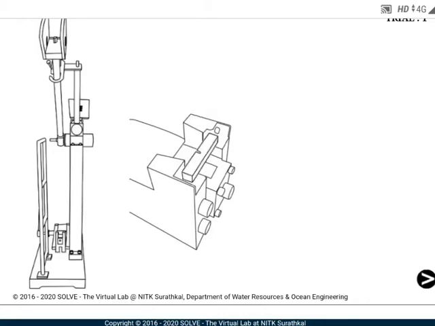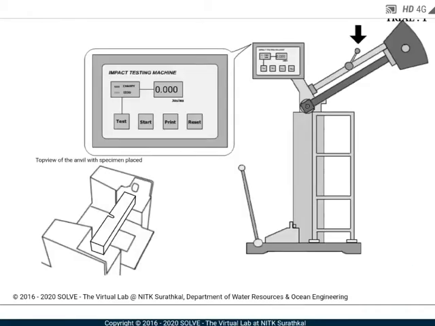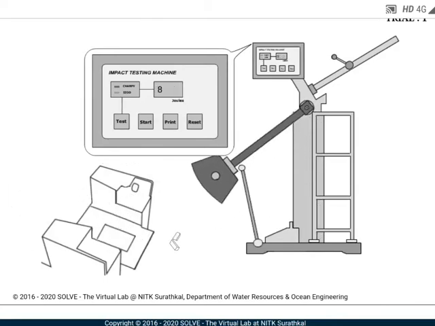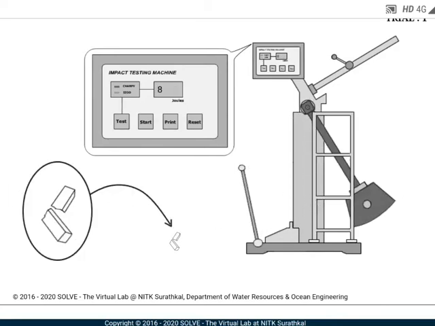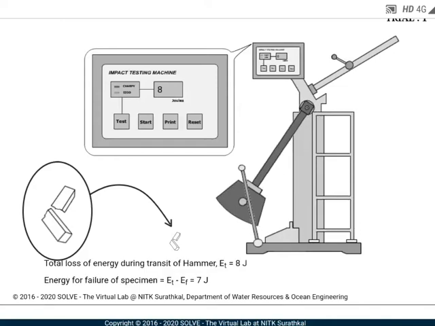After that, I will conduct the experiment now. This is the impact testing machine, so the Charpy test is going on. For the Charpy test, the specimen is loaded horizontally. I will release the load. The hammer will strike the specimen. You may see, the specimen breaks into two pieces.